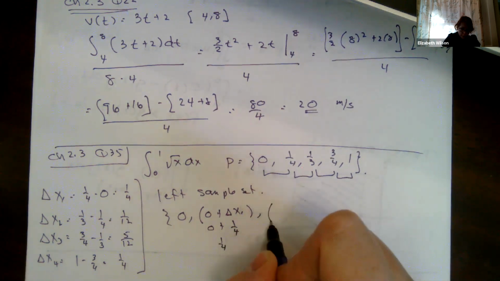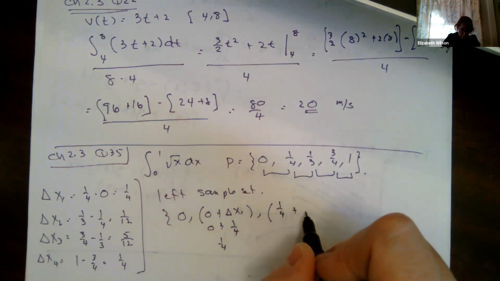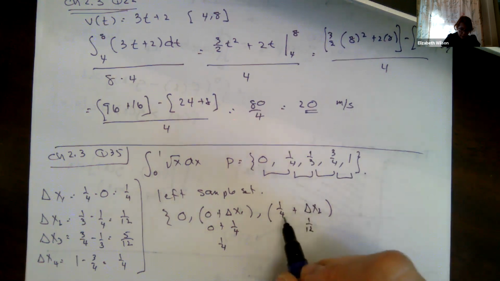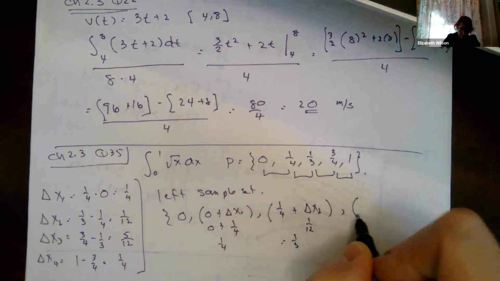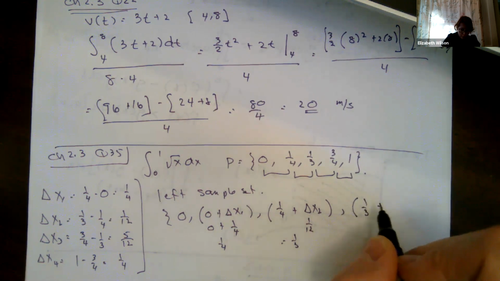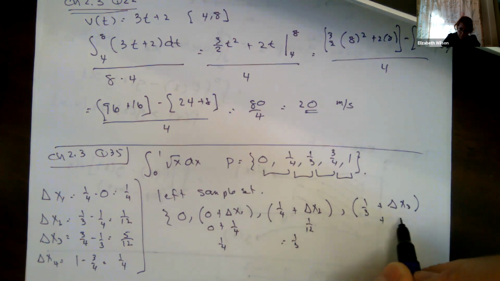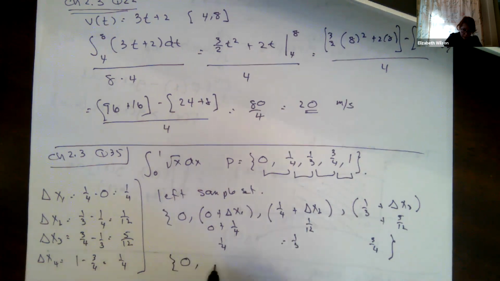And then 1/4, this value here, plus my delta x2, so this becomes equal to 1/3. And then 1/3 plus delta x3, which is 5/12, gives me 3/4. So my left sample set is 0, 1/4, 1/3, 3/4, right?